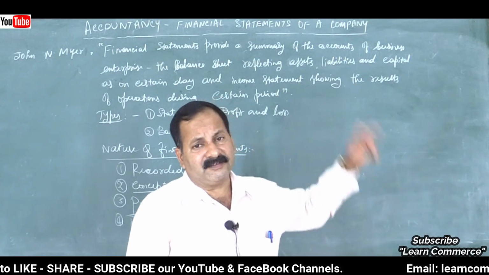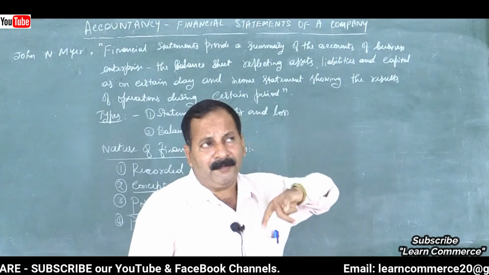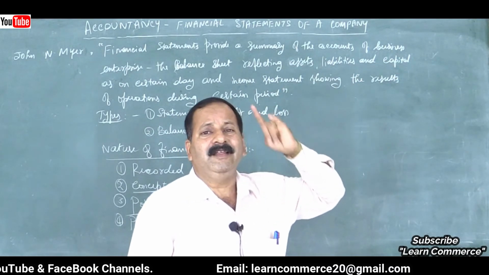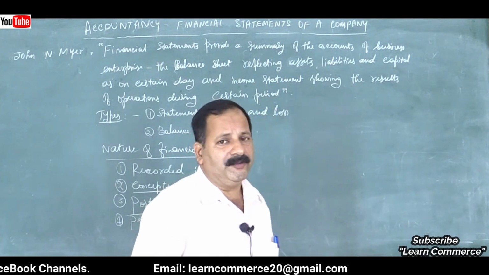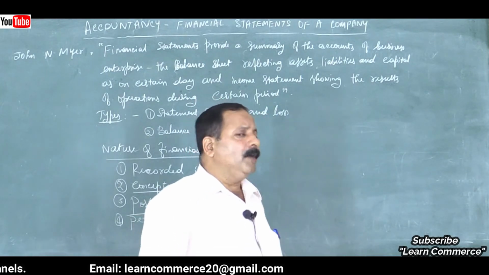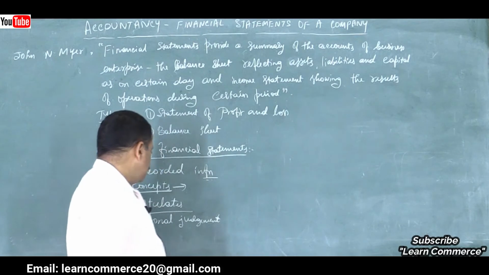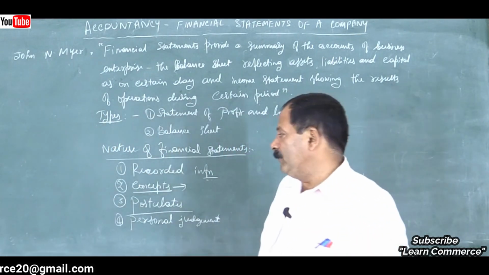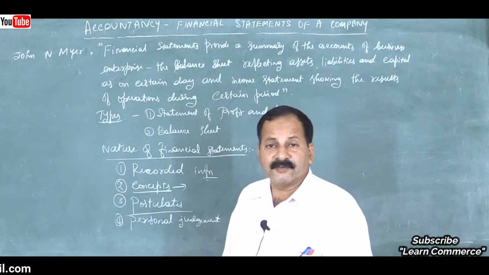Inter-period comparison in the sense the performance of our company during last year and current year cannot be compared if the norms are changed. So we follow a particular norm, that is called personal judgments by us, isn't it? Everything will be cleared and we will write in the books of accounts.